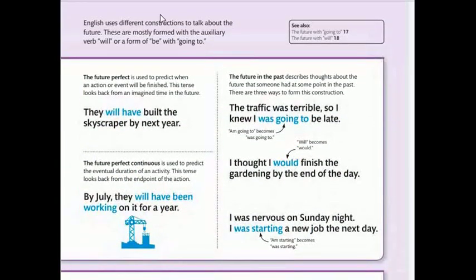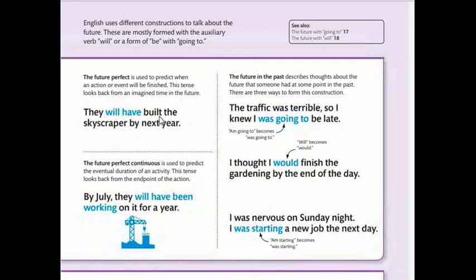English uses different constructions to talk about the future. These are mostly formed with the auxiliary verb will or the form to be going to. The future perfect is used to predict when an action or event will be finished. This tense looks back from an imagined time in the future.